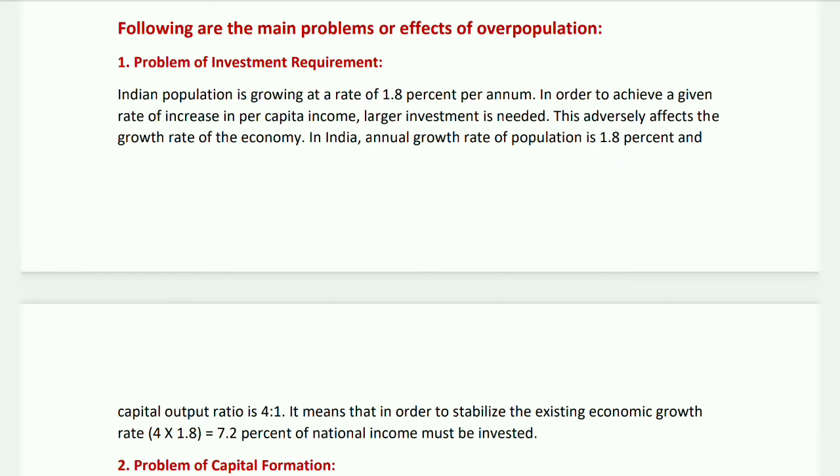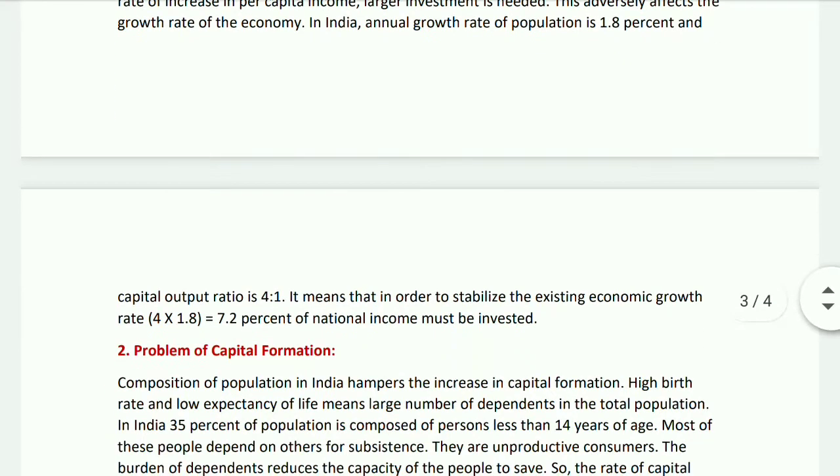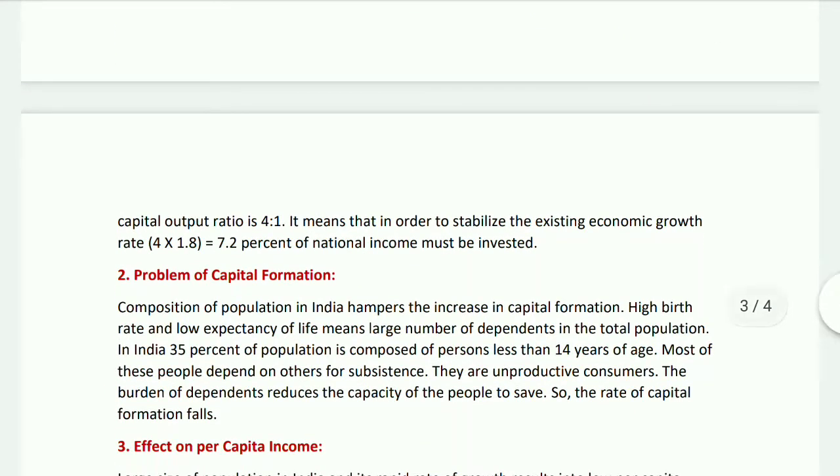In India, the annual growth rate of population is 1.8% and the capital output ratio is 4 is to 1. It means that in order to stabilize the existing economic growth rate, 4 into 1.8 equal to 7.2% of national income must be invested.